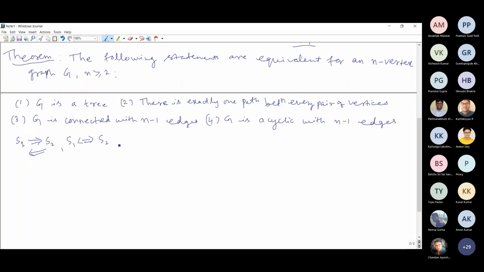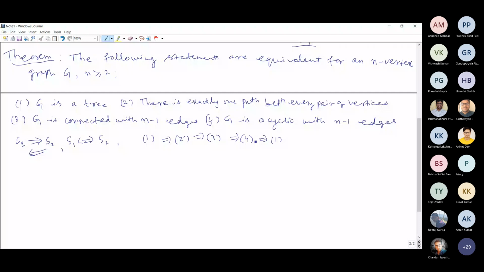There are several possibilities here. You could have done one implies two, two implies three, three implies four, four implies one. You could have completed this cycle. If you could prove this, that also gives you that the four statements are equivalent.